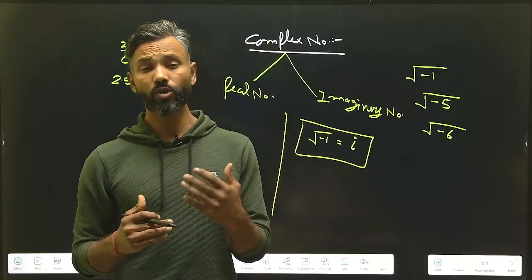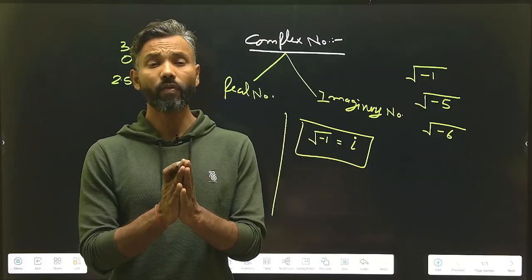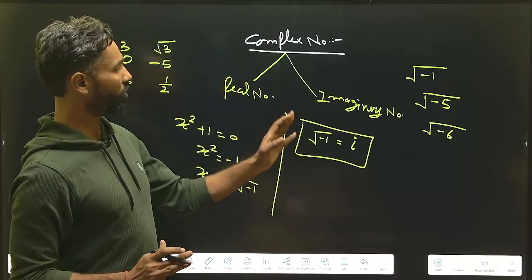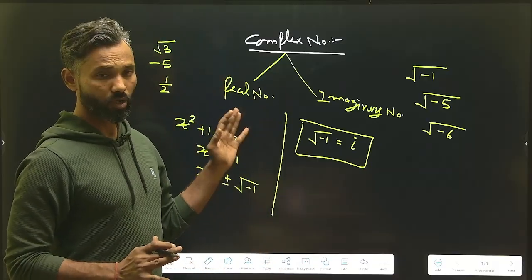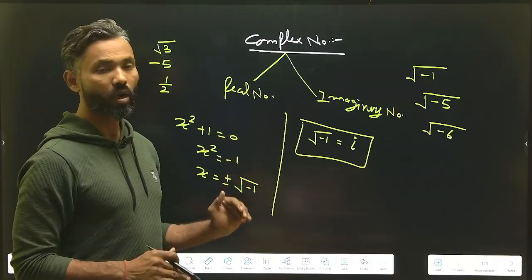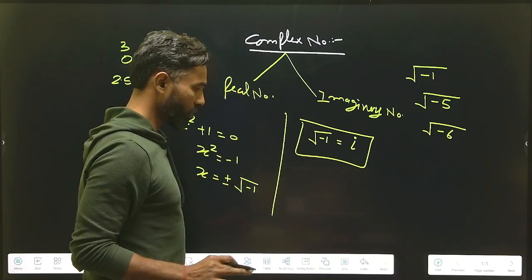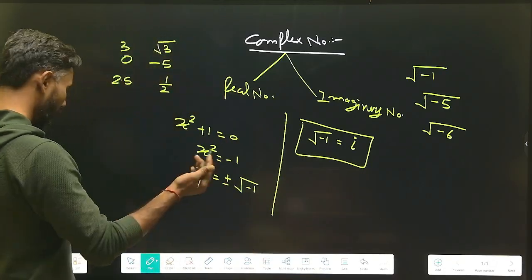Now we are going to discuss a few basic values related to the iota. I think you have understood all the things related to the complex number and the imaginary number so far. Now we will discuss some basic powers related to this basic unit of the imaginary numbers, meaning iota.